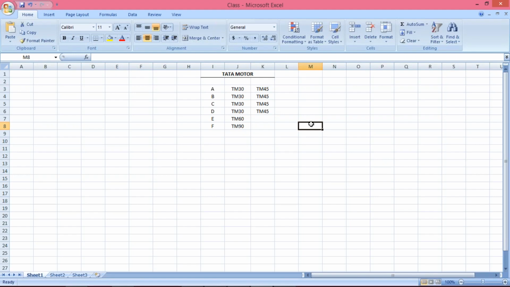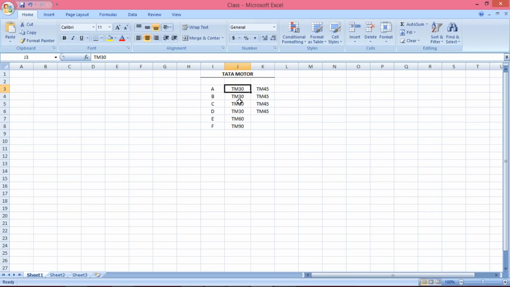So what will happen, guys? In that case, for all vendors using the TM30 terms of payment, we have to create a new terms of payment TM45, and that needs to be assigned against all the vendor masters which use TM30. So first of all, you have to create the terms of payment TM45. How to set up or create a terms of payment is already explained, and I've already uploaded that video. You can watch it and you'll come to know how to set up a terms of payment.